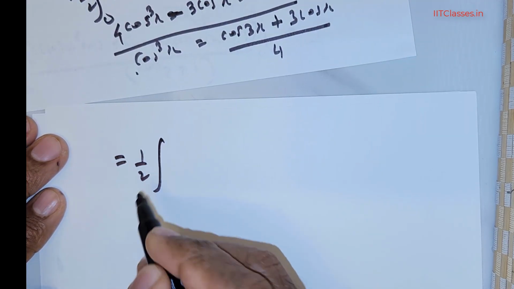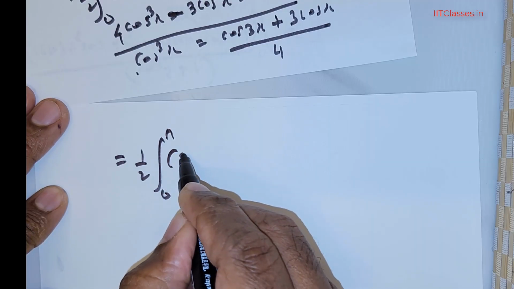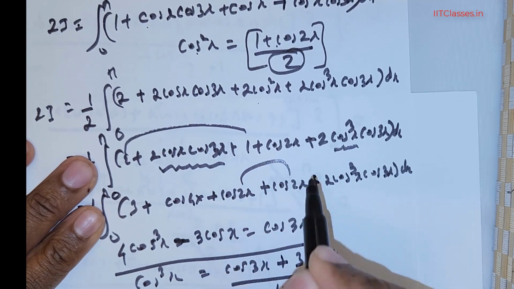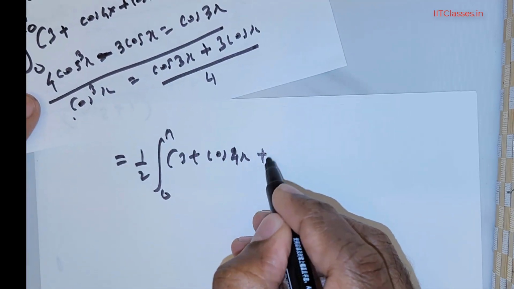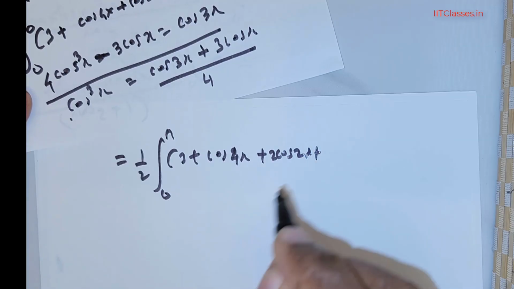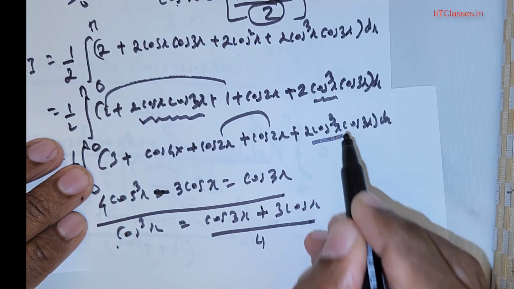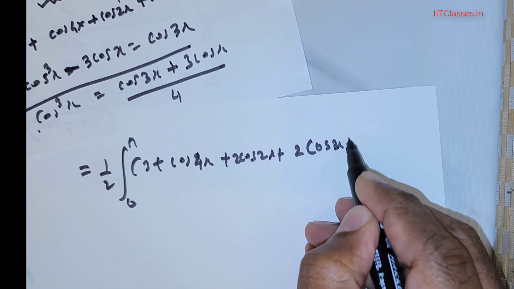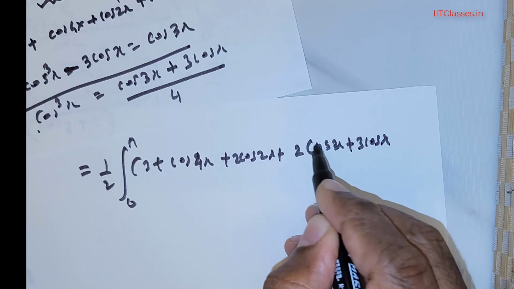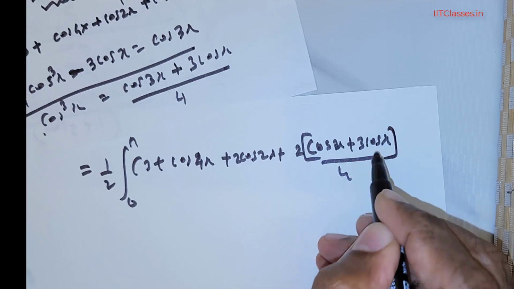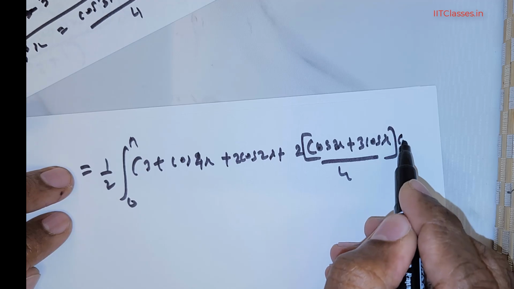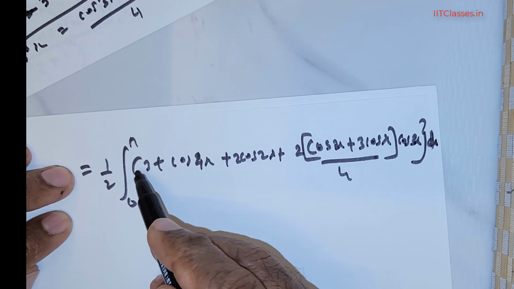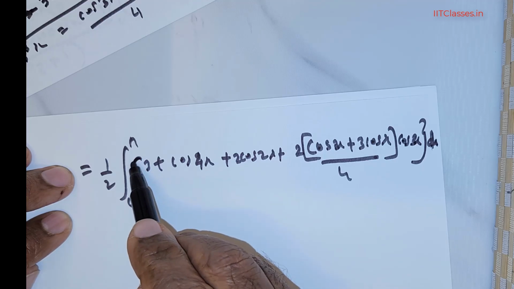This is equal to 1 over 2 integral 0 to π of 3 + cos 4x. Now cos 2x and cos 2x can be added, so it's going to be 2 times cos 2x + 2 times (cos 3x + 3cos x)/4 times cos 3x, and this entire thing is multiplied with dx.